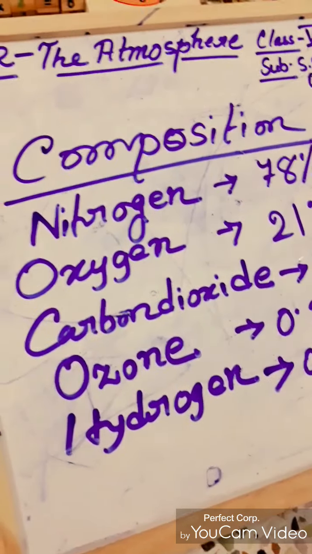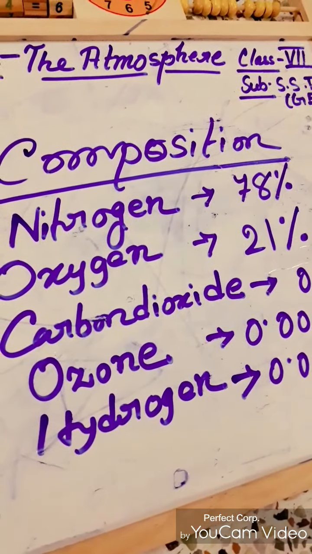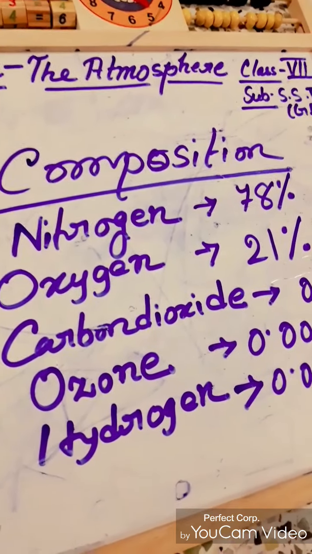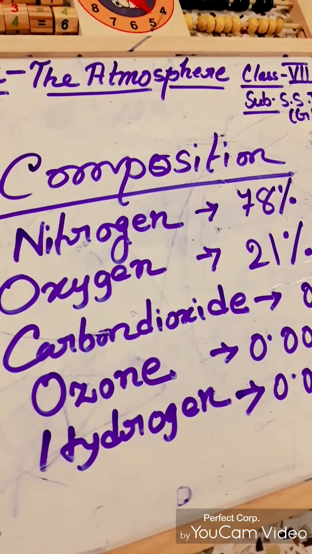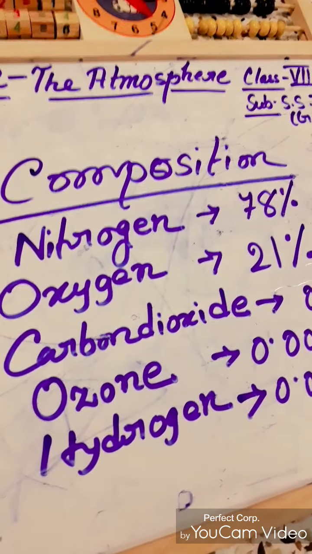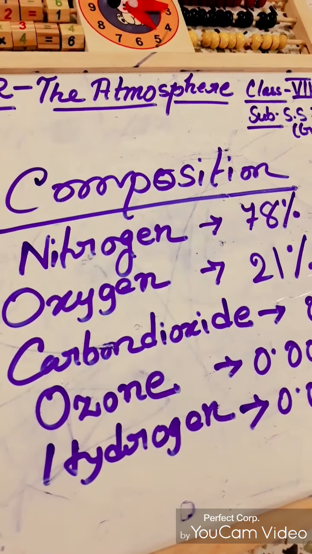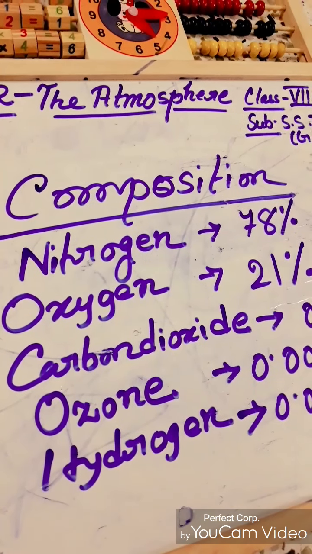Why does nitrogen have 78%? Nitrogen is the most abundant gas in the air. Abundant means it is available in larger amounts. Plants and animals need nitrogen. Why? For their survival or existence. But they cannot absorb it directly from the air. How can they absorb it?